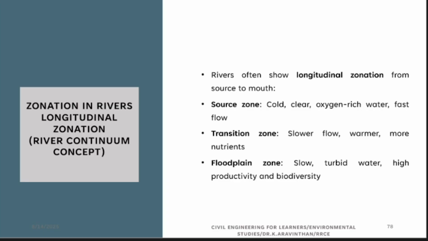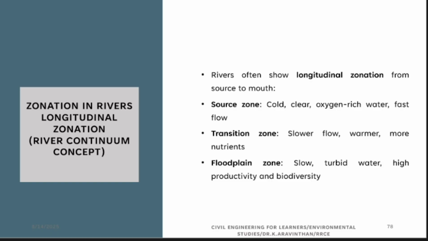Zonation of rivers. Rivers have three zones. What are they? Source zone, transition zone and floodplain zone. Now, source zone is if you touch the river water, if it is too cold, then you are in the source zone. Have you seen the same Kaveri water near Coorg will be very chill.